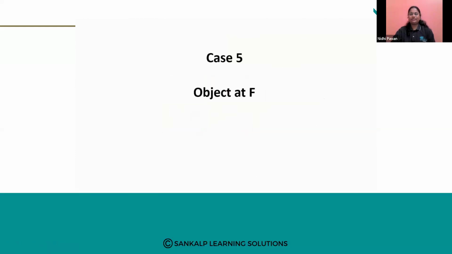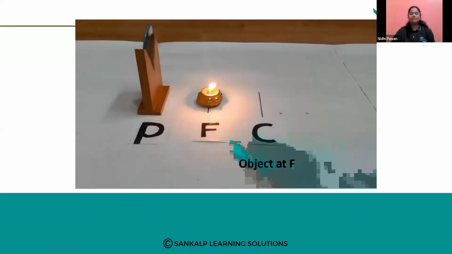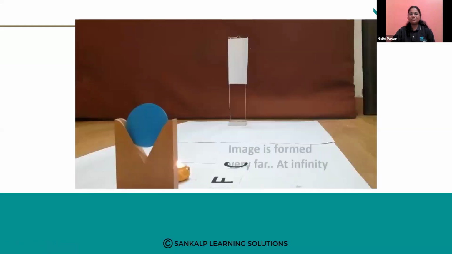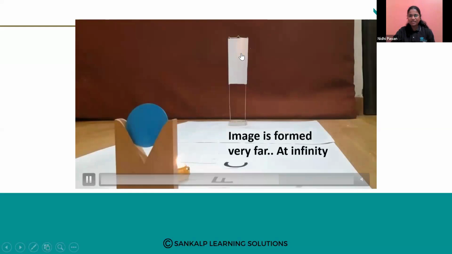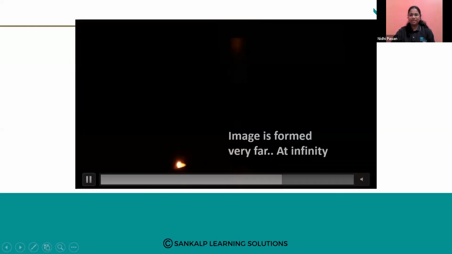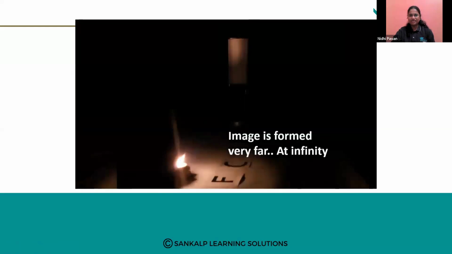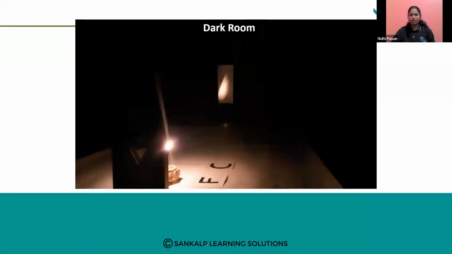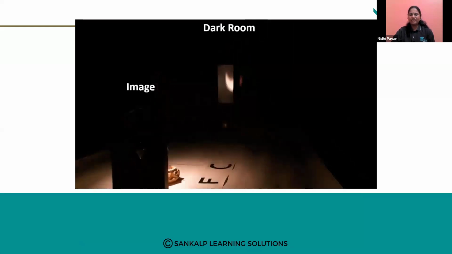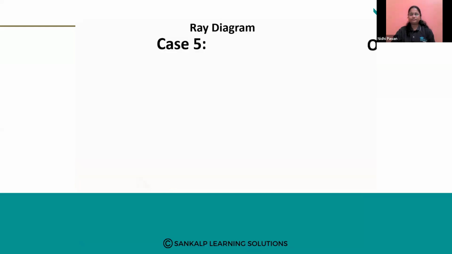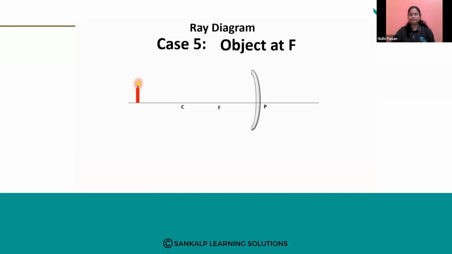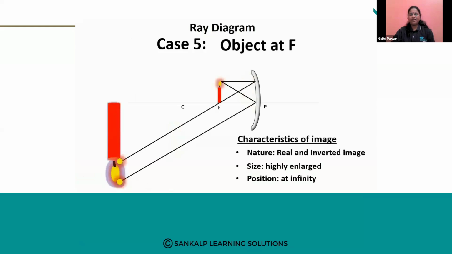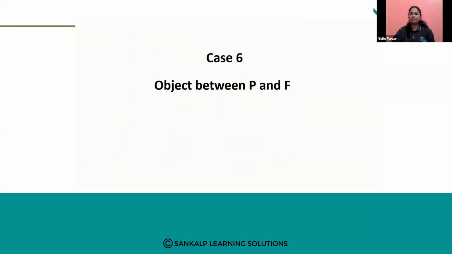Next, object at F. When the object is kept at the principal focus, so let us see where the image is formed. The image is formed at infinity, very far from the mirror. Here you can see a very enlarged image, very bigger than the object. Okay. And it is real as it is obtained on screen. Real, inverted, and enlarged. And it is formed at infinity, very far from the mirror.